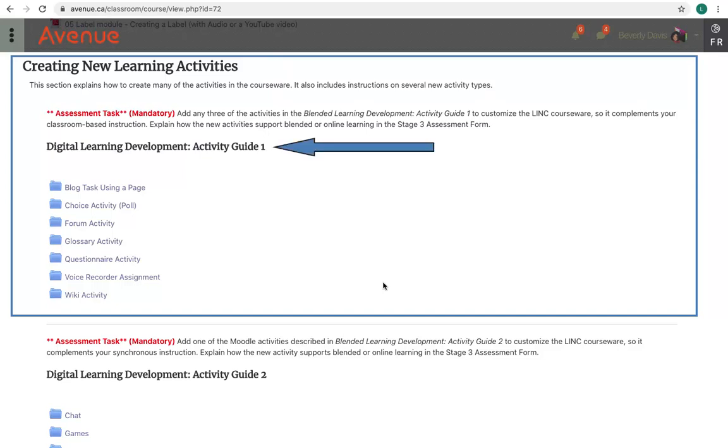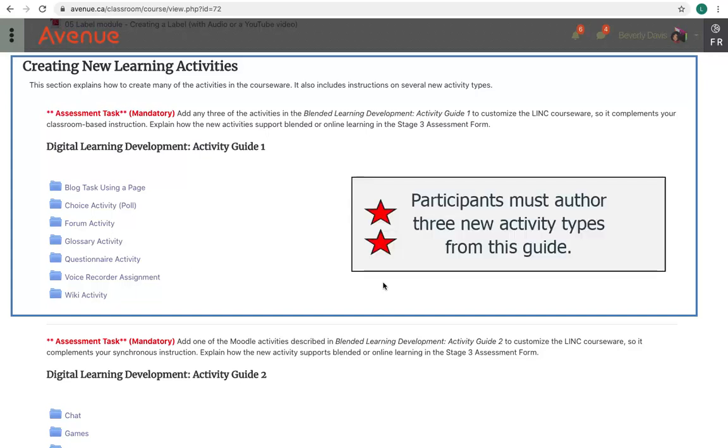The first guide, Digital Learning Development Activity Guide 1, is comprised of information and step-by-step instructions for adding blog writing tasks, choice, forum, glossary, questionnaire, wiki, and a voice recorder assignment. Participants must author 3 new activity types from this guide.